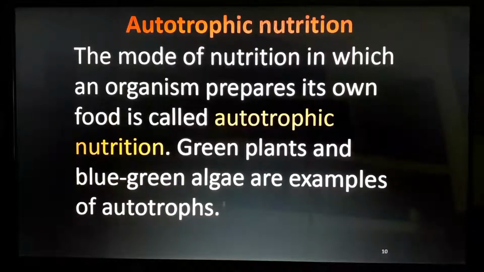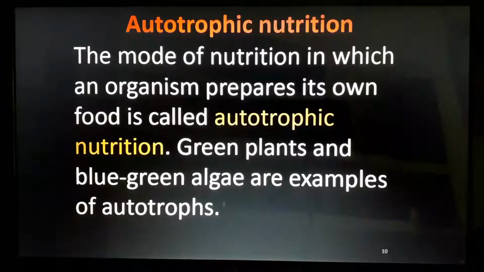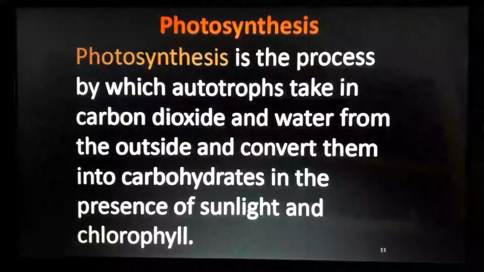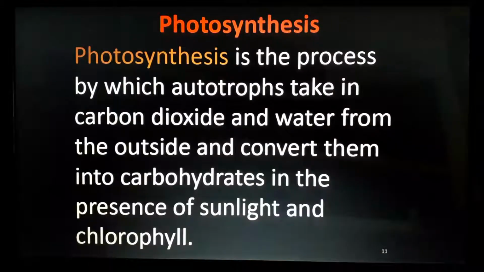Autotrophs are the organisms which can prepare their own food, and heterotrophs are organisms which cannot prepare their own food. They must depend on other organisms for food. Let us start with autotrophs. An example for an autotroph is green plants, and you are very familiar with photosynthesis, the method of preparation of food in green plants.